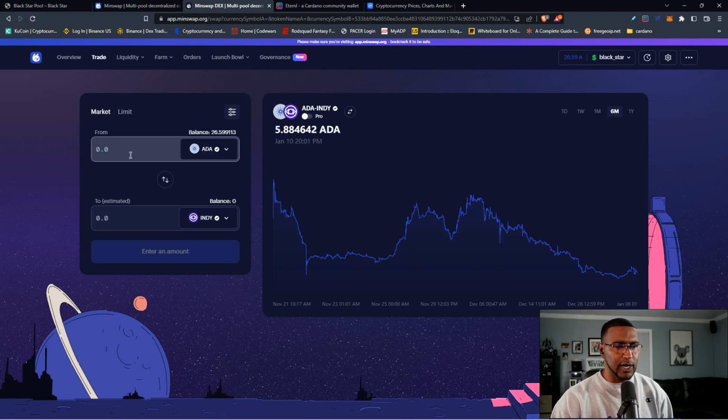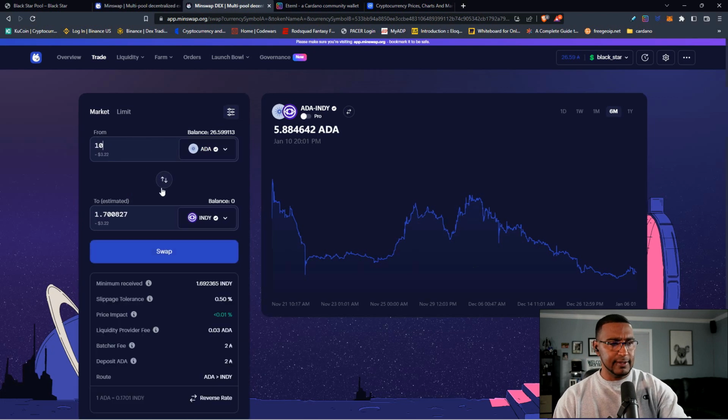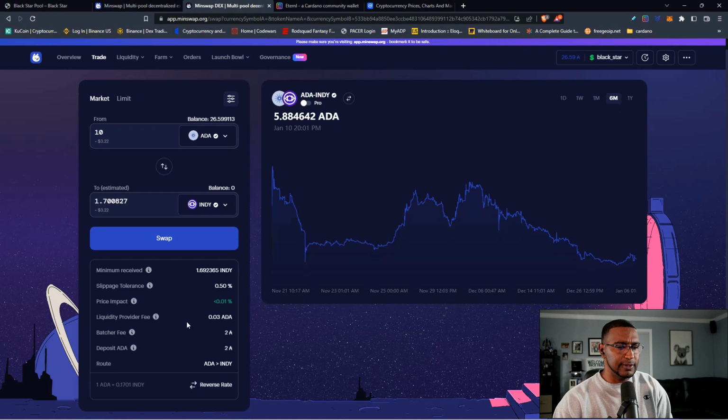Anyway, if you want to swap, let's say if I had 10 Cardano coins, I would get 1.7 Indigo, and then it tells me all my fees. Slippage tolerance is 0.5% in price. A liquidity provider fee with 0.03 ADA, and then the deposit fee, which you get back, and then 2 ADA you're going to lose per transaction on Cardano. On most of these DEXs, there's one DEX that doesn't charge that high of a fee. Right now, people are going to say, oh, it's not a high fee, it's only 60 cents.